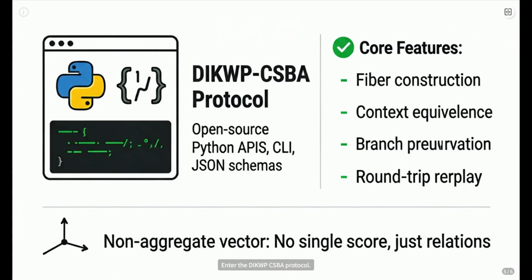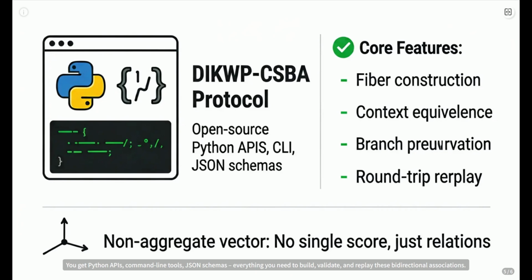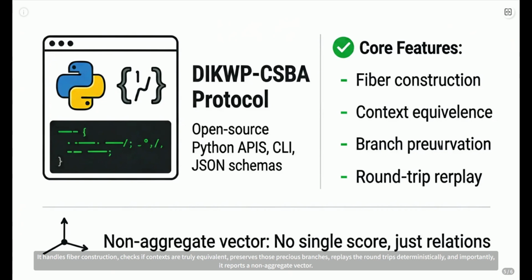Absolutely. Enter the DCSB protocol. This isn't just talk, it's open source software. You get Python APIs, command line tools, JSON schemas, everything you need to build, validate, and replay these bidirectional associations. It handles fiber construction, checks if contexts are truly equivalent, preserves those precious branches, replays the round trips deterministically, and importantly, it reports a non-aggregate vector.